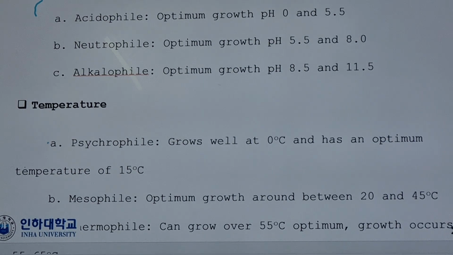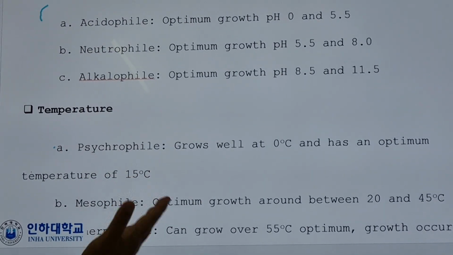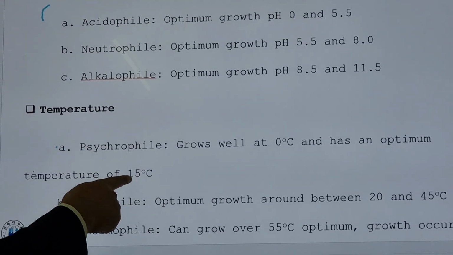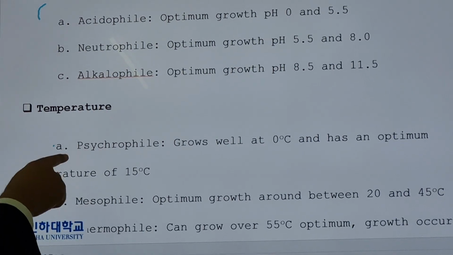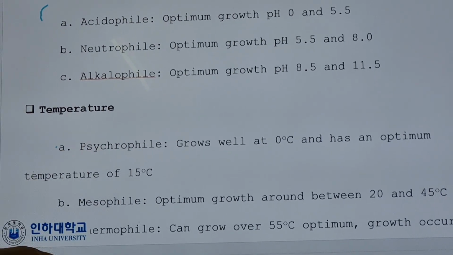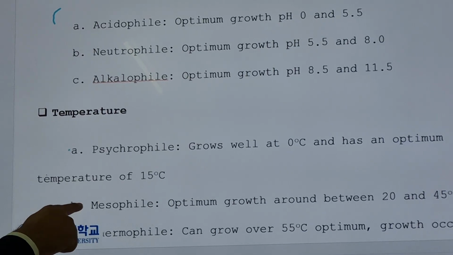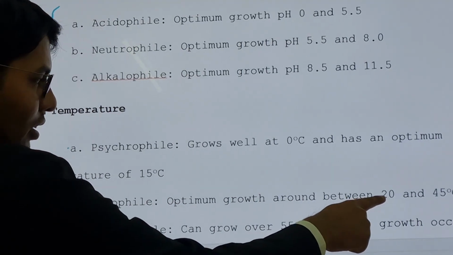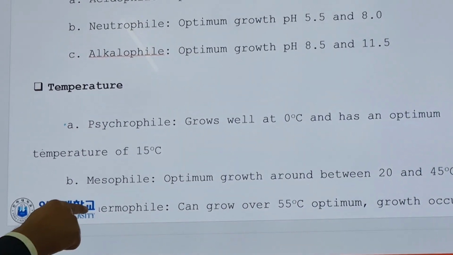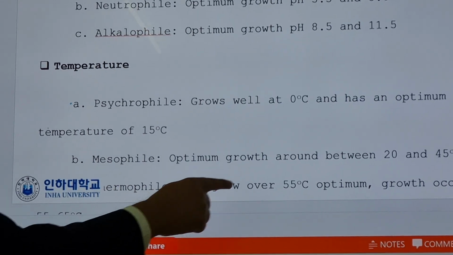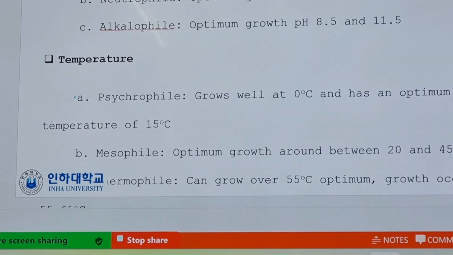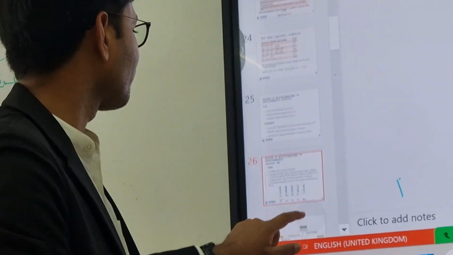So those bacteria who can grow easily well below 15 degrees Celsius, 0 to 15 degrees Celsius, are called cyclophile. Cyclo means very low temperature and phile means low temperature loving. Mesophile 20 to 45, and then here thermophile above 55 degrees Celsius. So these are the categorization of bacteria based on their growth.